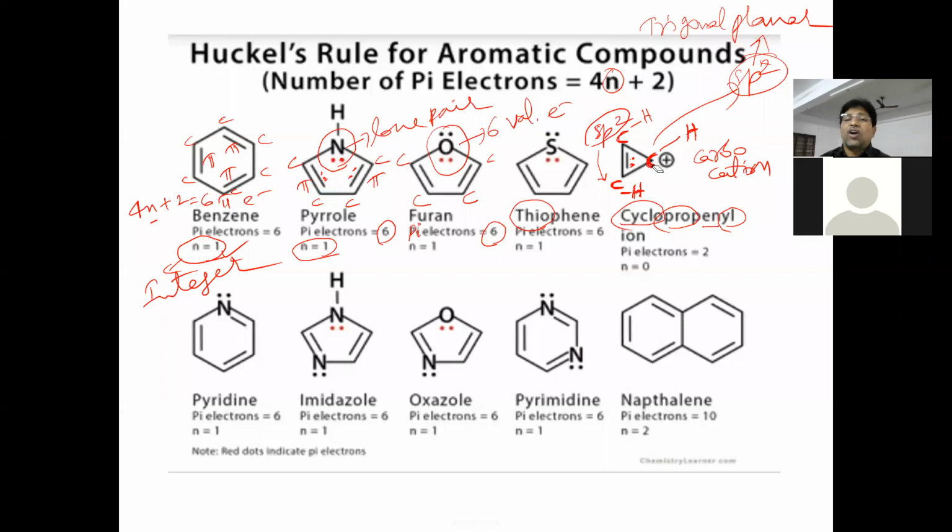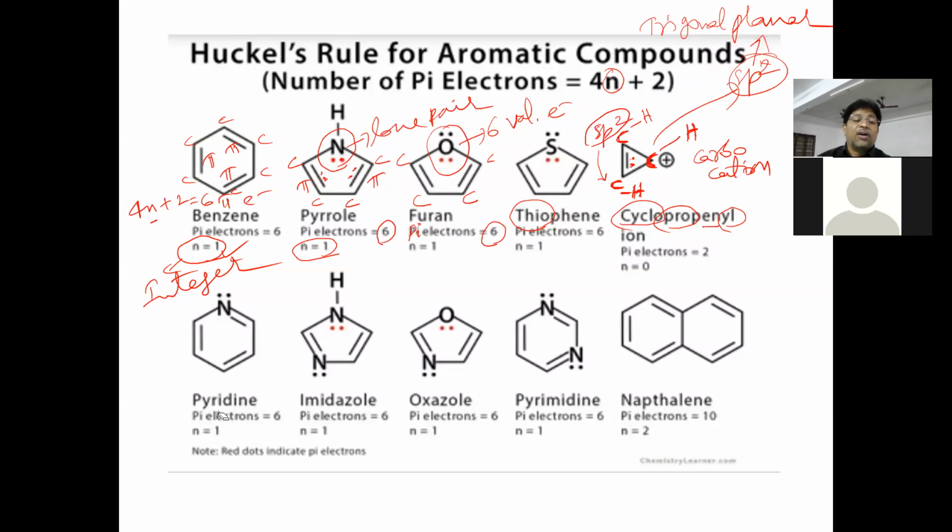Carbon has actually how many valence electrons? 4. Out of 4 valence electrons, 1 electron is already lost here, so C plus is formed. The remaining 3 electrons are contributed in 3 bonds. Is the concept clear now? So it is a carbocation. Okay. Next.